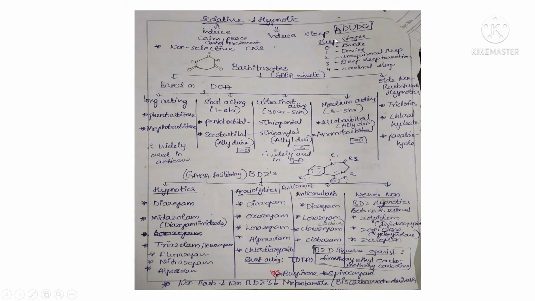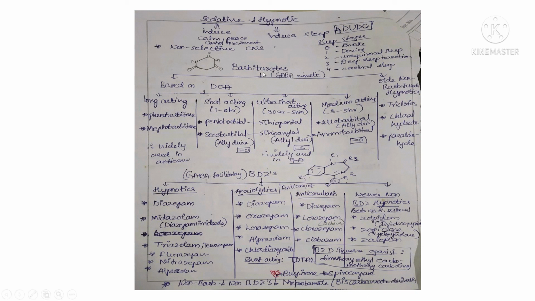Here we can see the stages of sleep: awake, dozing, unequivocal sleep, deep sleep transition, and then finally the cerebral sleep. Here the drugs used are barbiturates and benzodiazepines. Why only these drugs? Because these are the drugs which act on the GABA receptor, and they decrease the excitation.